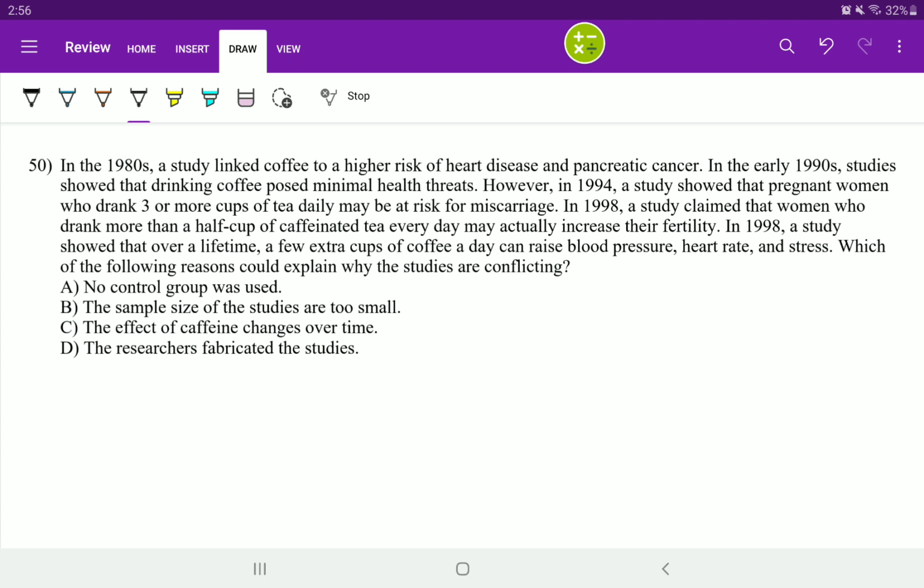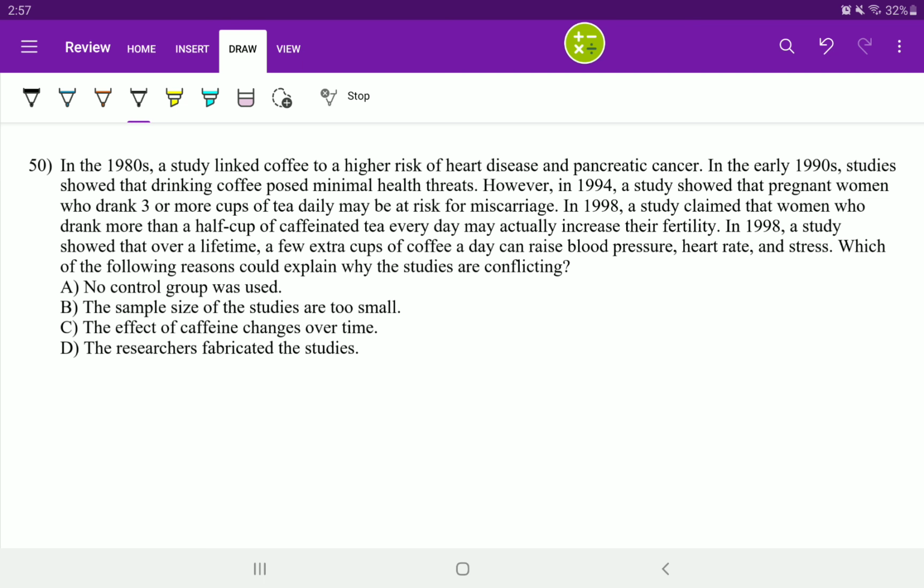Which of the following reasons could explain why the studies are conflicting? Yes, because these studies are so conflicting. That means, you know what? We're going to stop drinking coffee and tea and everything. Drink water. A. No control group was used. B. The sample size of the studies are too small. C. The effect of caffeine changes over time. D. The researchers fabricated the studies.